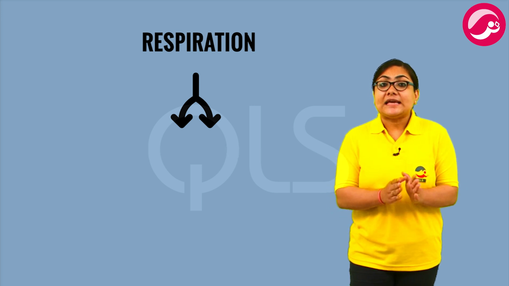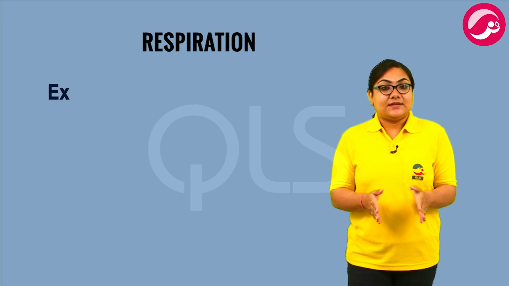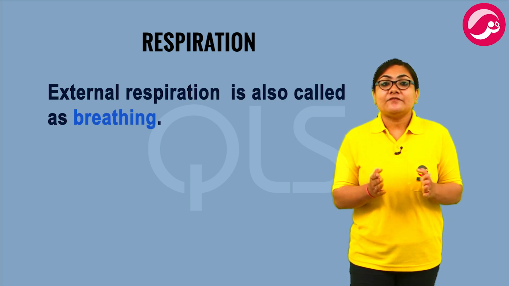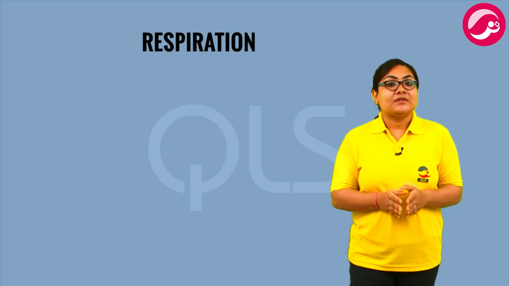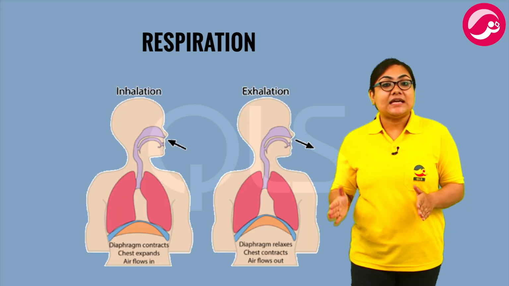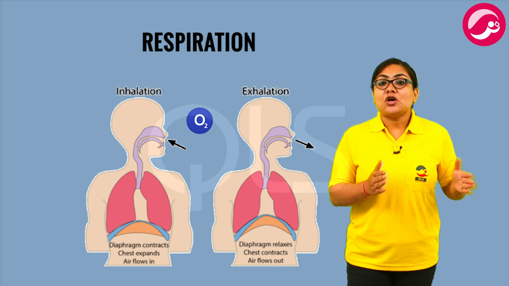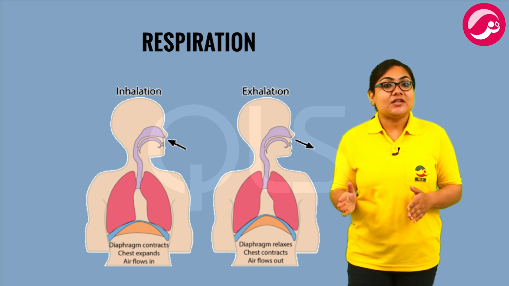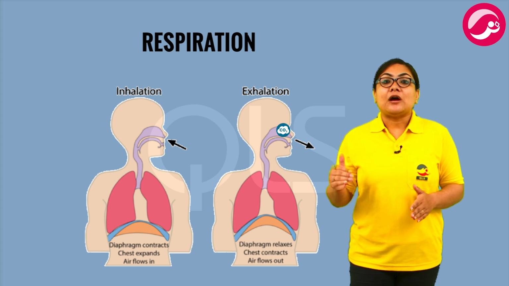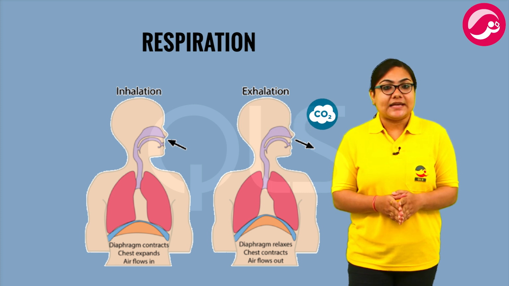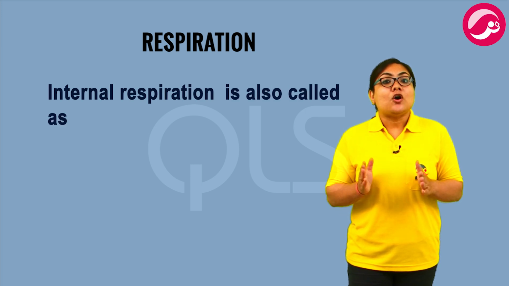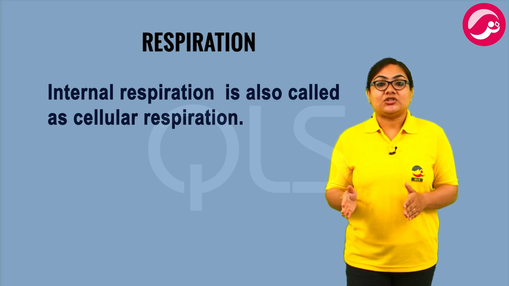First, let's talk about external respiration. External respiration is also called as breathing. In previous lesson, we already talked about breathing. It involves inhalation and exhalation. Inhalation is the process of taking in air rich in oxygen, while exhalation is the process of releasing out air rich in carbon dioxide. Second is internal respiration, which is also called as cellular respiration.